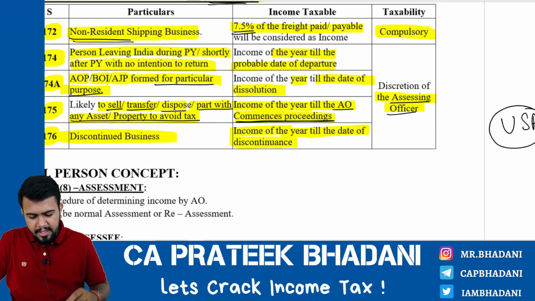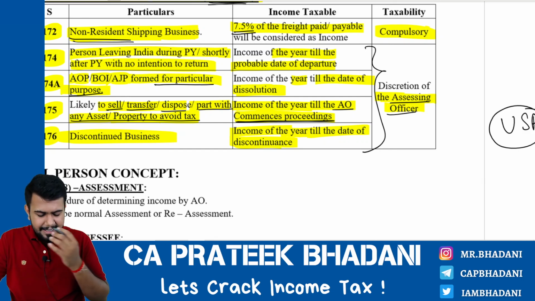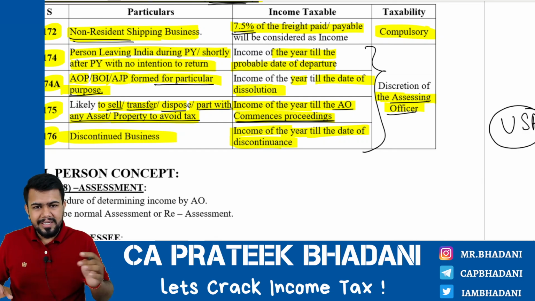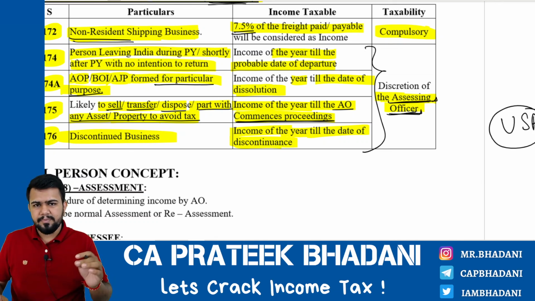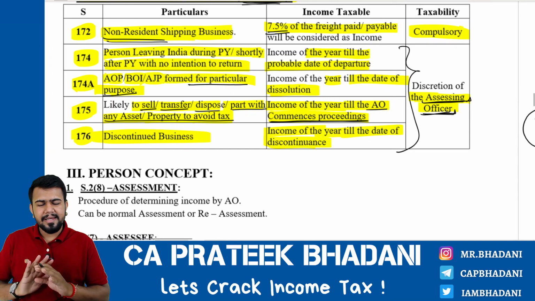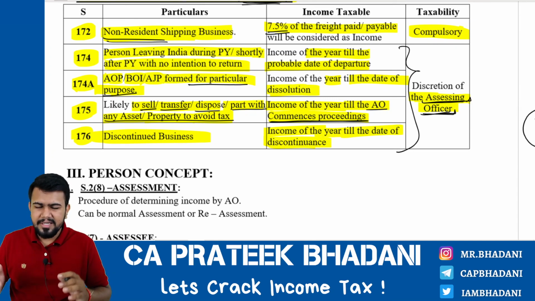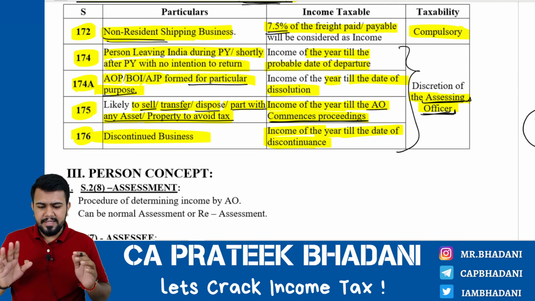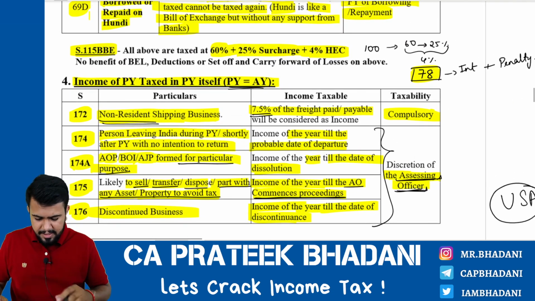You get my point? Now all these 4 points, the last 4 points that we have discussed, okay, it is not always that in the previous year itself such income is taxed. It is taxed in the previous year only when the assessing officer comes into picture, okay, and he uses his powers. Or else generally it is not taxed in the previous year itself. Generally the income of the previous year will be taxed in the assessment year. Okay, I hope you are able to get my point.